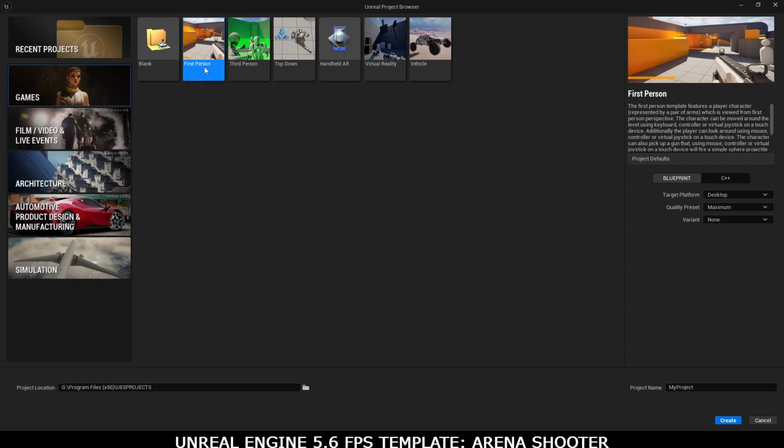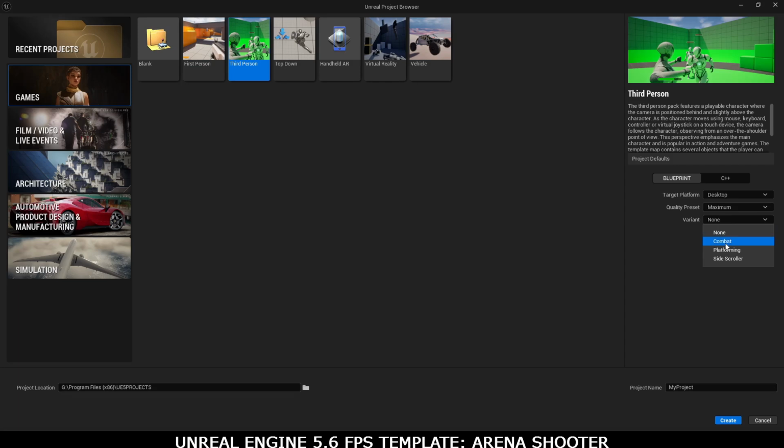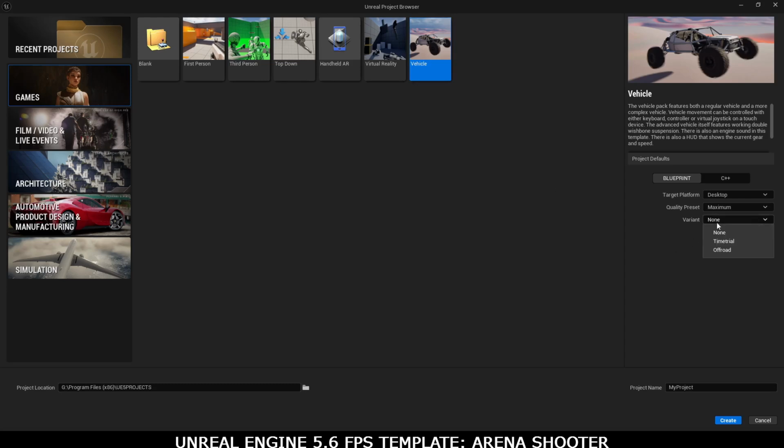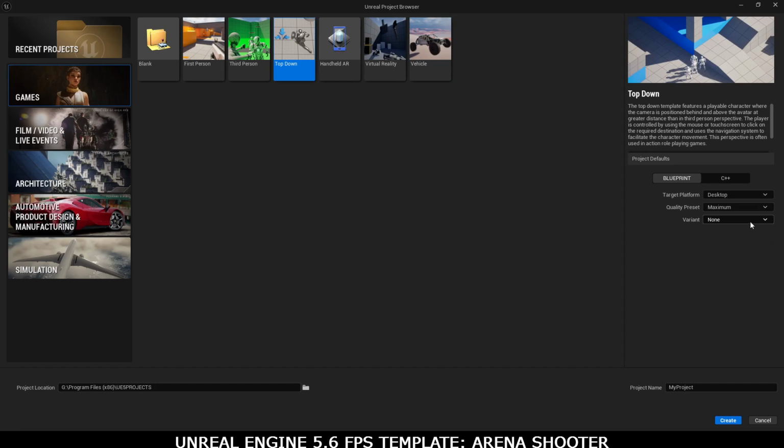Let's say if we choose first person here, we can see a variant here: arena shooter and survival shooter. Before 5.6, we didn't have that variant. For third person, we also have three kinds of variants, and if you choose none, you can have the simple third person or whatever template you choose. For the vehicle, we again have two types of variants, and for the top down, we again have strategy and team shooter.